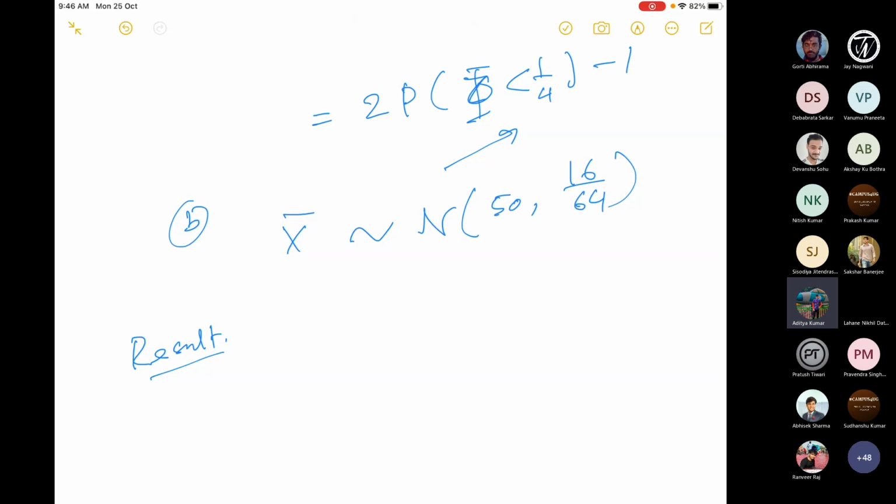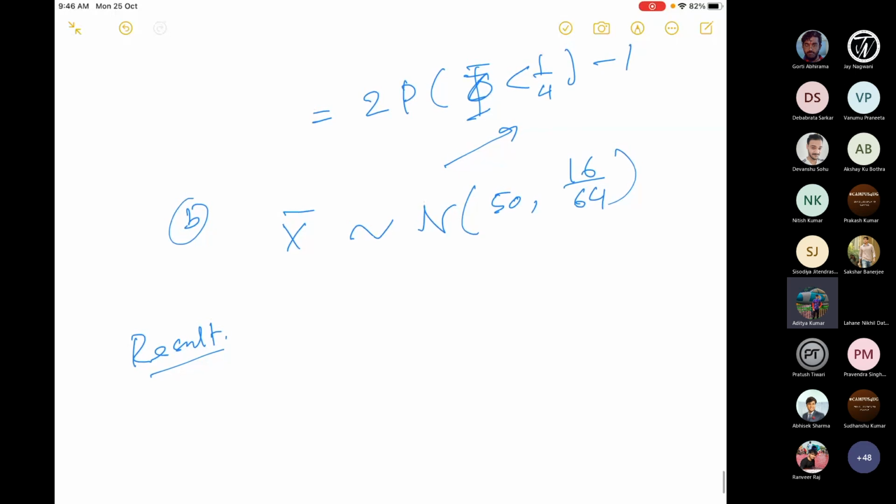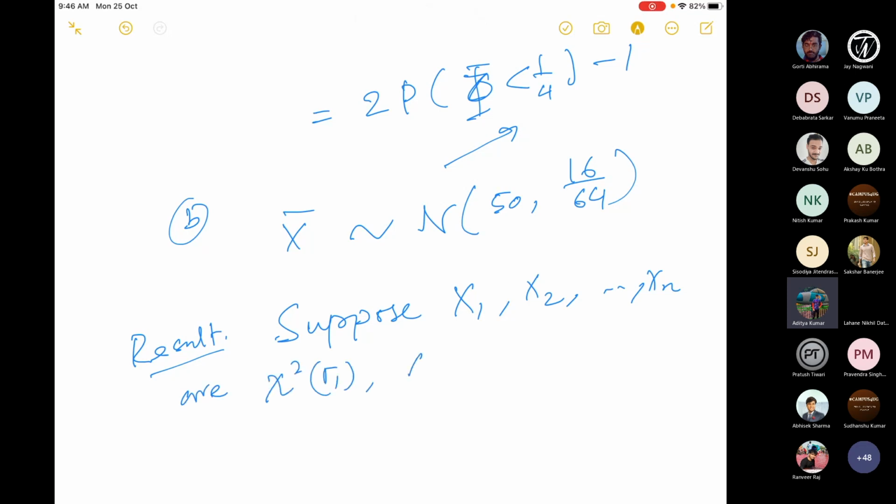So suppose x1, x2, ..., xn are chi-square with R1 degrees of freedom, R2 degrees of freedom.